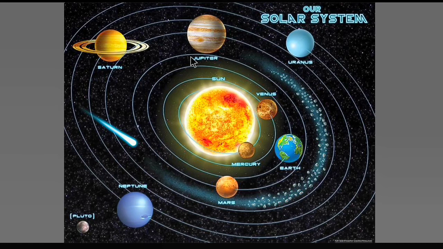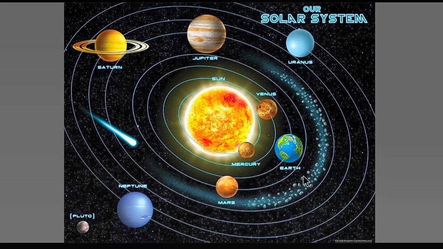Understood? Listen here, we can see there is a circle. What does this circle mean? This is the path along which the planet revolves around the Sun. This circle is not a real circle, it is the path, and this path around the Sun is called the orbit. Orbit means a path along which a planet revolves around the Sun. Understood? Are you clear about this?